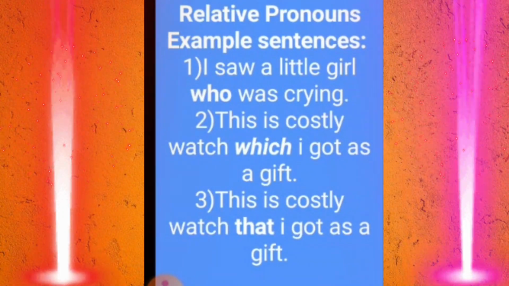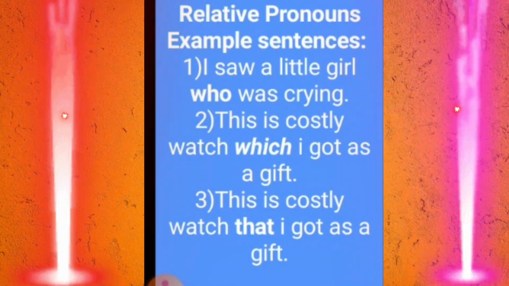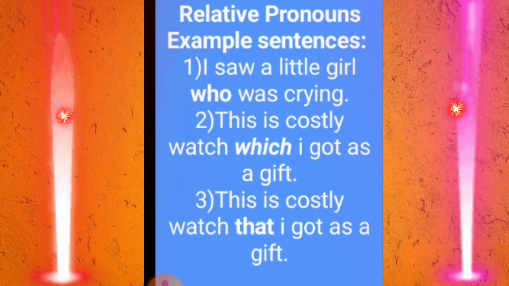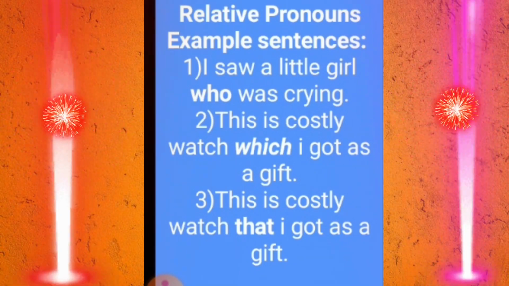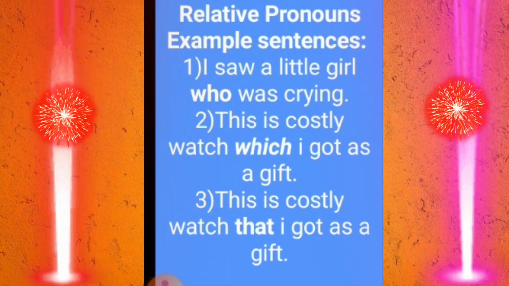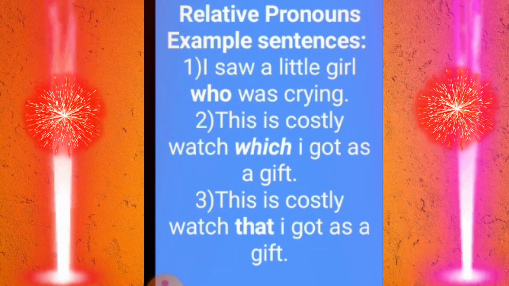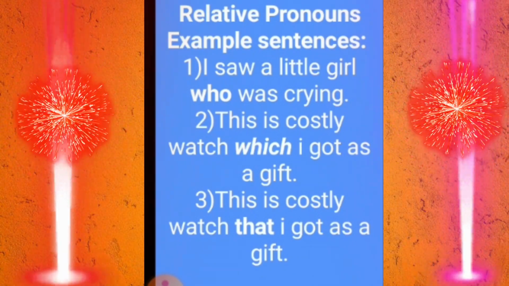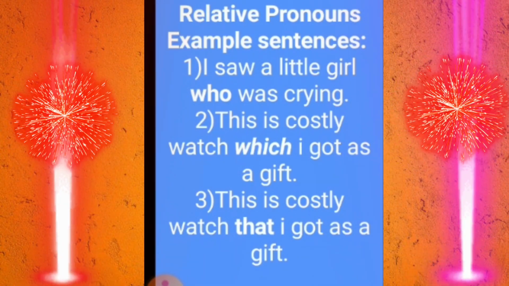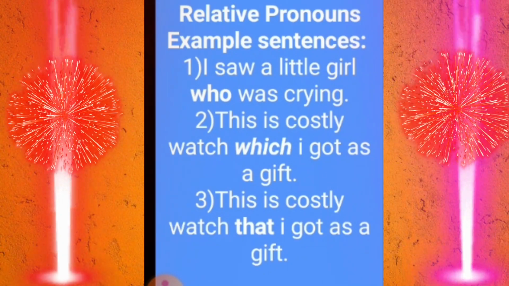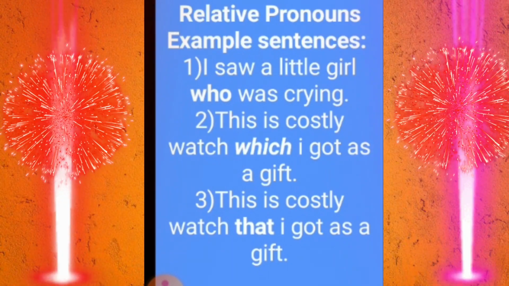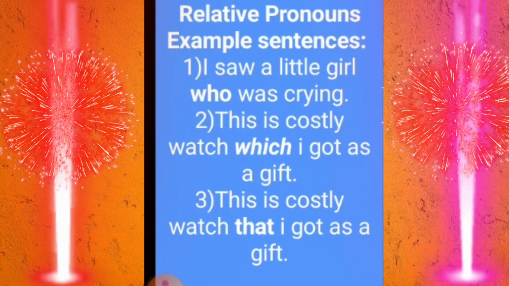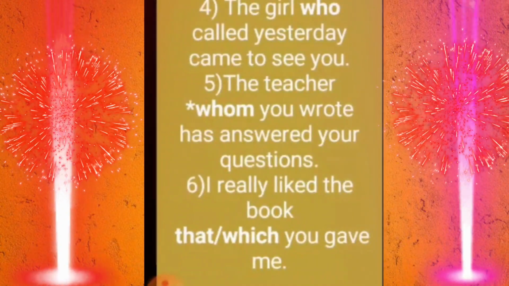Here are relative pronoun example sentences. I saw a little girl who was crying. Here what is the relative pronoun? Who. This is a costly watch which I got as a gift. Which one is the relative pronoun? Which. This is a costly watch that I got as a gift. Which we can use, that also we can use.